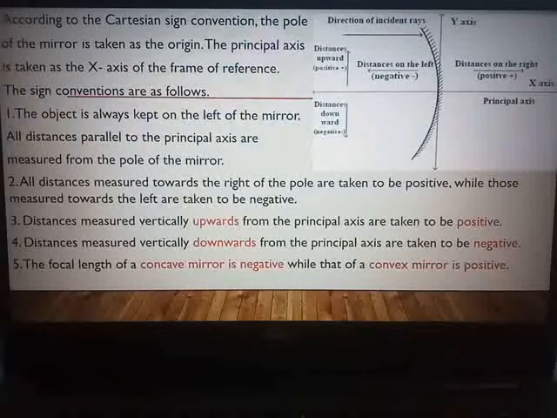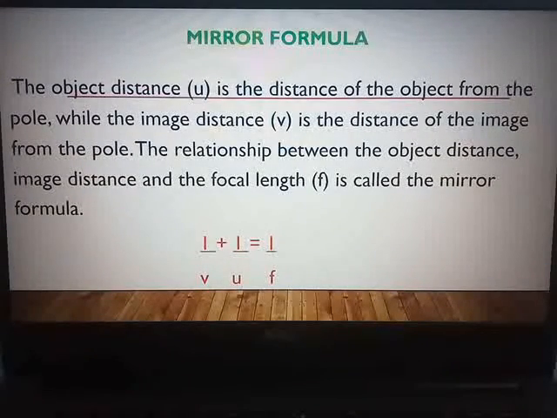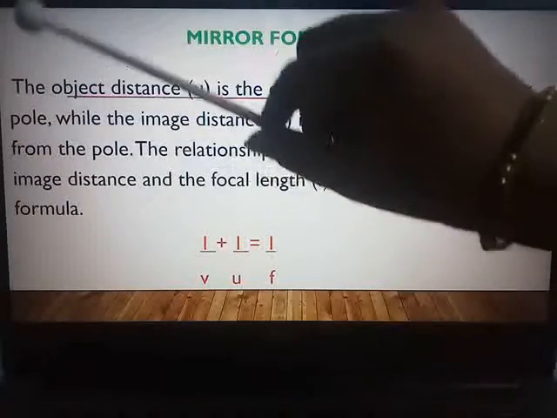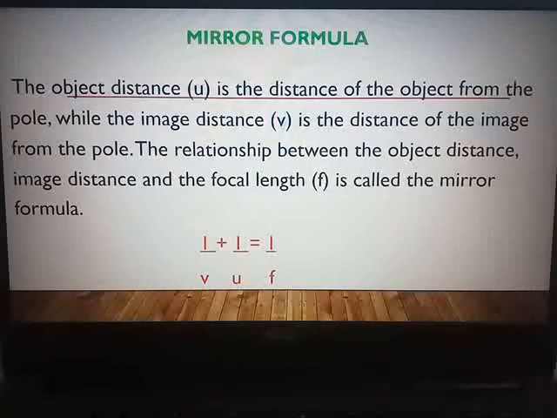So let us move to our next topic, that is the mirror formula. The object distance u. You have known about these terms u and v also in chapter number 1. What were the meanings of them? u was the initial velocity of any object and v was the final velocity of any object. But in this chapter, u and v have different meanings. So what does small u mean? The object distance, that is the distance of the object from the pole, that is the distance of the object from the origin.